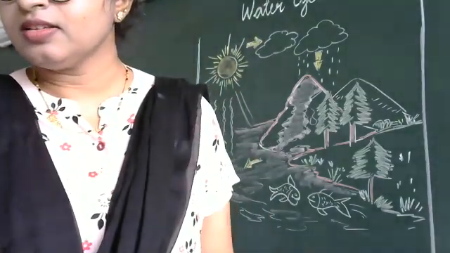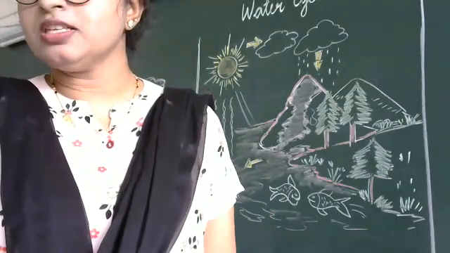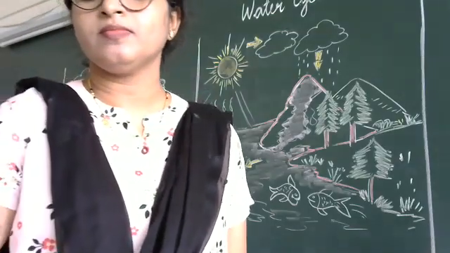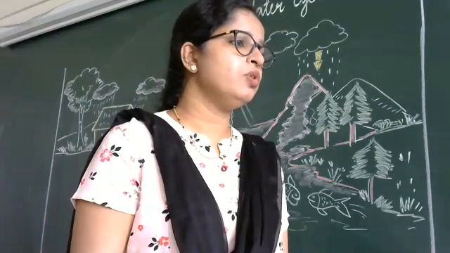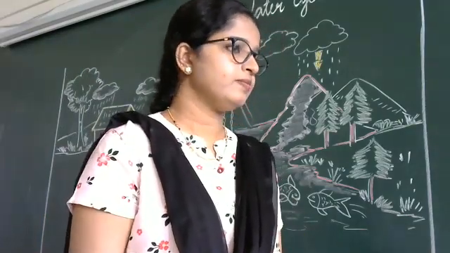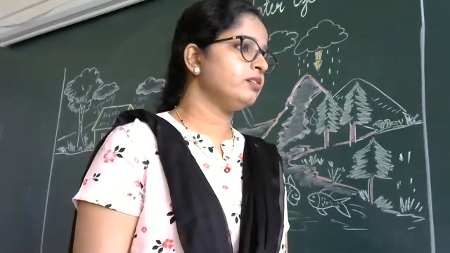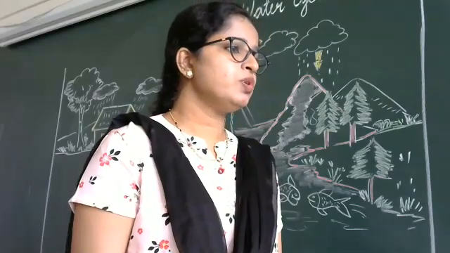Darshana, the water on the earth is present in dash natural forms. And three. Very good. Which are those? Wait. Darshana, name the three forms of water.